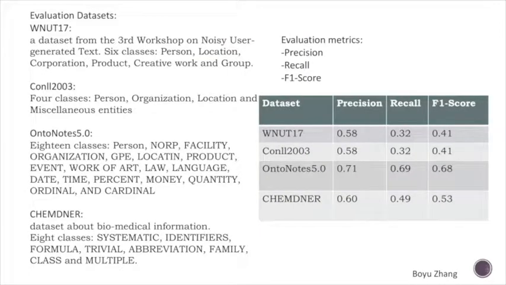Here are the datasets. I used WNUT17, a dataset from the third workshop on noisy user-generated text, including 6 classes, and the CoNLL 2003 OntoNotes dataset. These 3 datasets cover general topics. The first dataset I use is Caminar, a biomedical dataset with 8 classes.